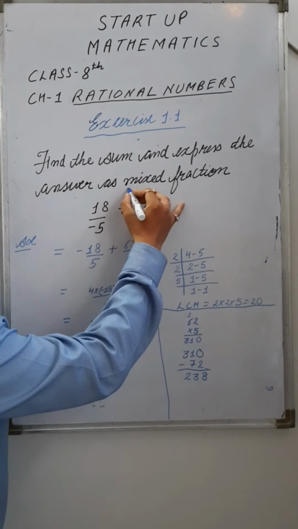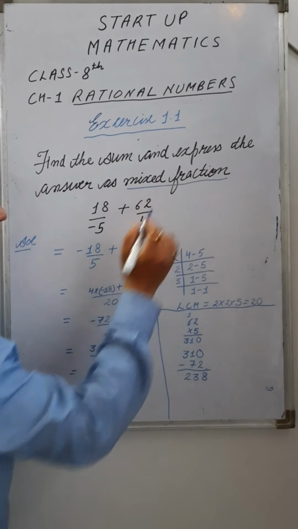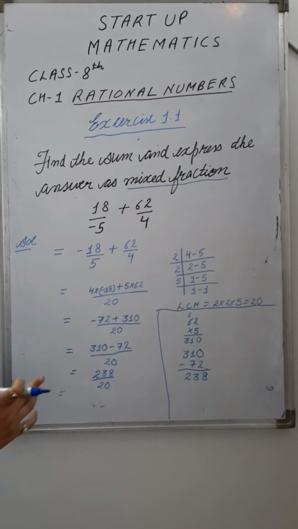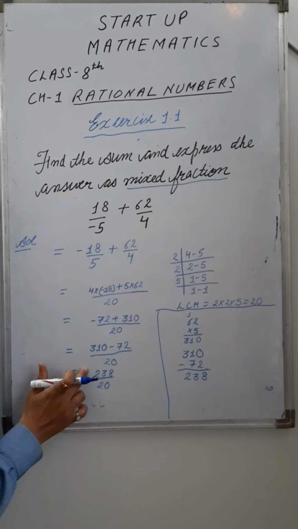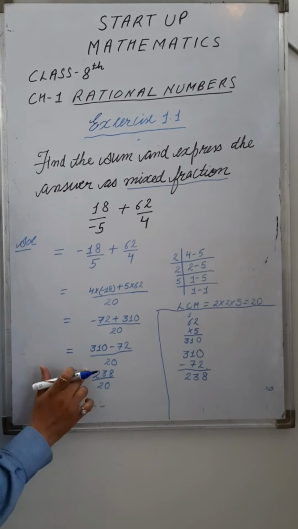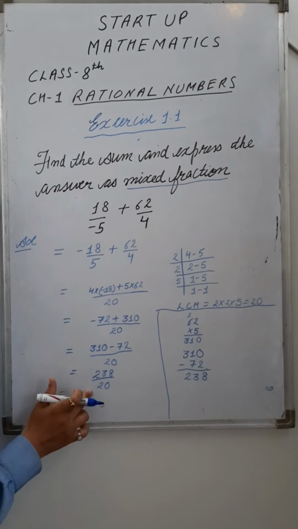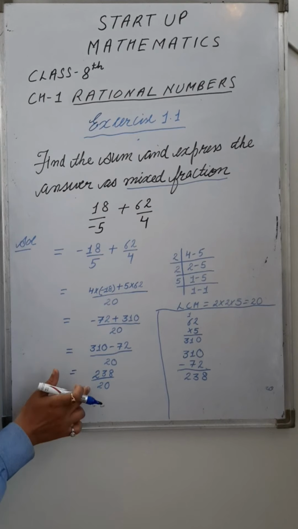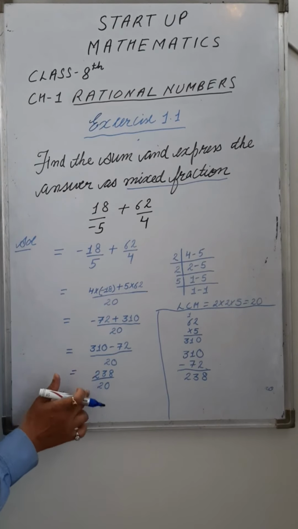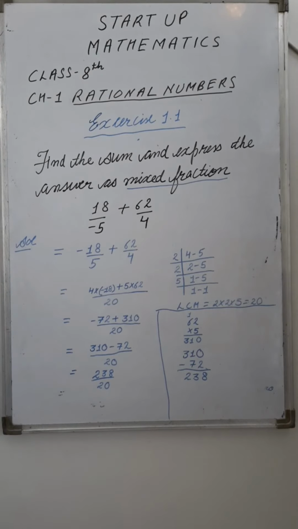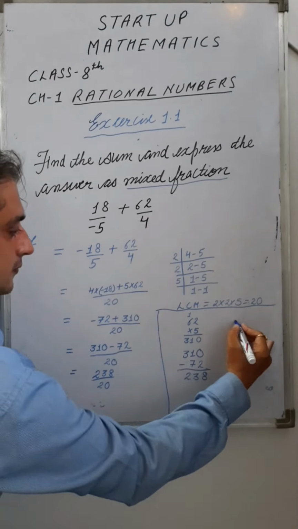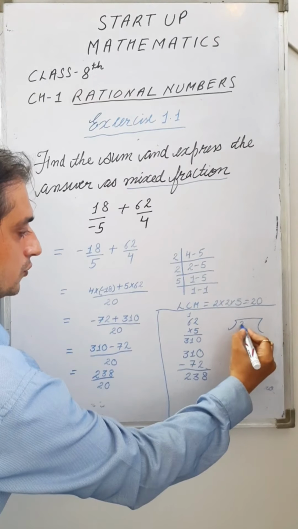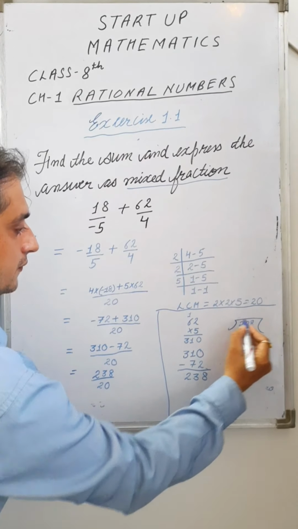Now we will move to the mixed fraction. How do we write this as a mixed fraction? What is the meaning of this P by Q? Actually P by Q means we have to divide P with Q. The rational number is the quotient when you divide P with Q. So you can divide 238 with 20.